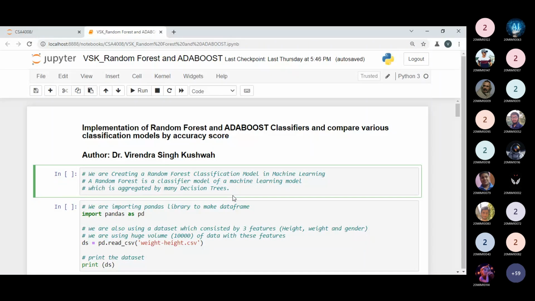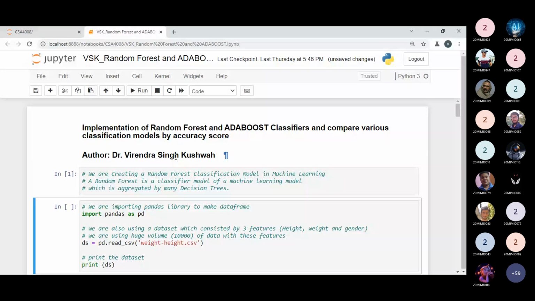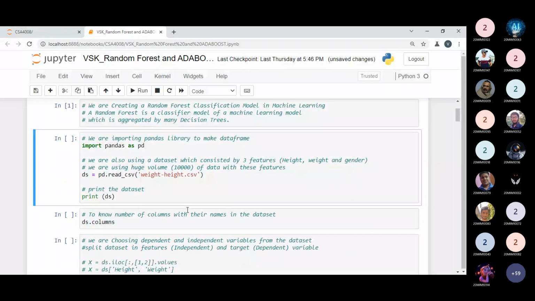So we are creating the random forest classifier in machine learning. And random forest, as we know, what is the random forest? A random forest is a classifier model which is aggregated from various decision trees. So we are importing the pandas library to make the data frame. We have to import some libraries, and the recommended one is the pandas library. Pandas is a library by which we can create the data set in terms of a data frame, because we can perform many operations on the data frame only. So that's why we are importing the pandas library to make the data frame.